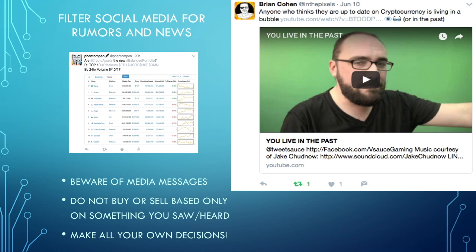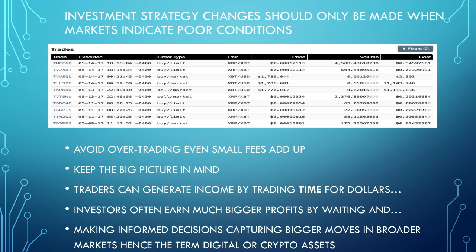All right. The next topic is investment strategies. Changes to investment strategies should only be made when markets indicate poor conditions, either where you are currently or more favorable decisions in a market that you're more interested in, that you've been interested in. So avoid over trading, aka it's often better to leave our cryptocurrency, any securities or assets that we're trading currently in a more long-term picture, right? So over trading, even small fees add up. Always keep the big picture in mind.